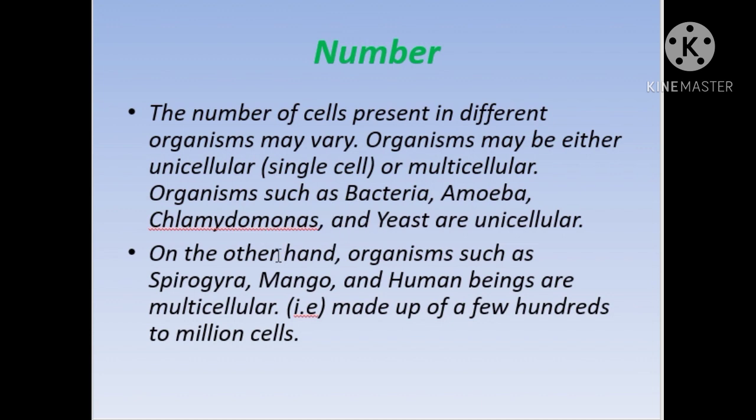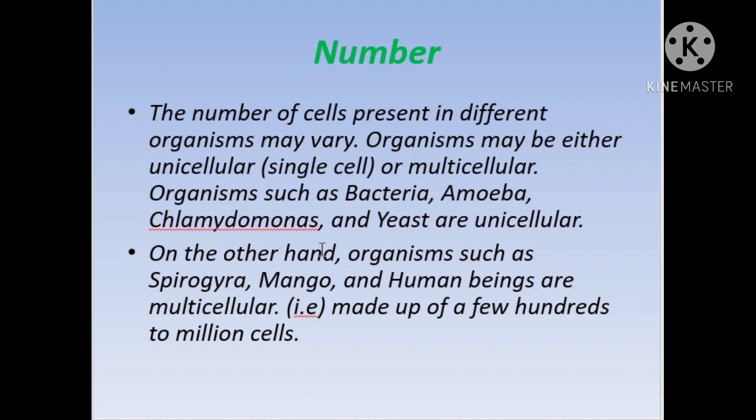Bacteria, amoeba, chlamydomonas, and yeast are some of the examples of unicellular organisms. And already we have discussed bacteria. The first life forms to appear on the earth were bacteria. An amoeba does not have a shape of its own. It is irregular in shape. And what is chlamydomonas?